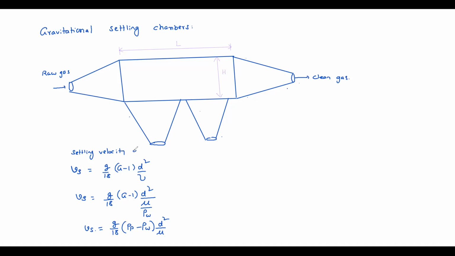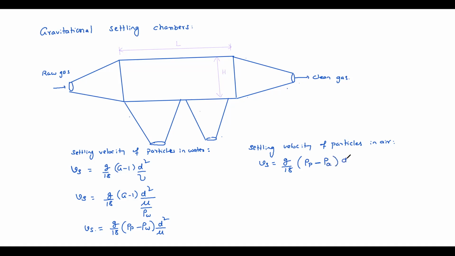Settling velocity of particles in water, right? Now, settling velocity of particles in air. So what modifications do we need to make for air? G gravitation same, 18, rho of particles same. That means particle density minus, instead of density of water, we need to take density of air.